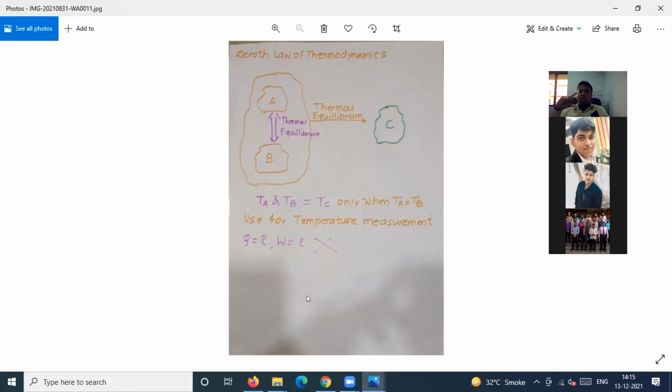See, the zeroth law of thermodynamics only talks about temperature. That is a limitation of the zeroth law.